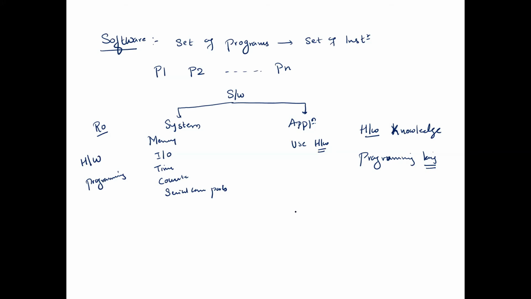On behalf of that, I will draw a picture to understand this. Here we have the system resources. I will call it hardware. What do I mean by hardware? It is the processor, memory, input devices, output devices, timer circuits, counter circuits, serial communication ports. Many are the system resources. These are the system resources all together.